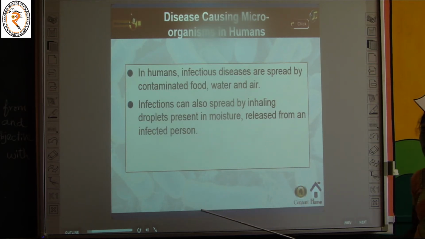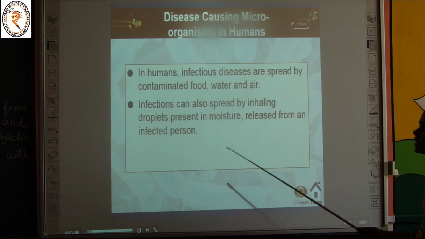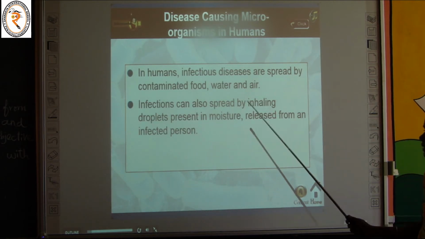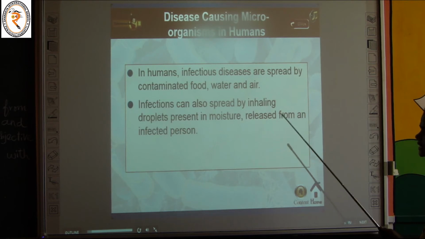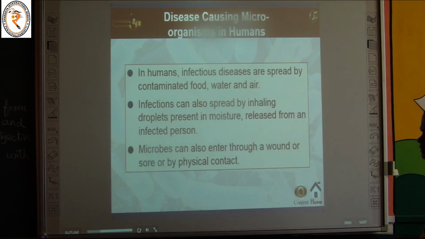So how does one person get infected? By inhaling droplets present in moisture released from an infected person. Microbes can also enter through a wound or sore by physical contact. So in this way the microorganisms will enter from one person to other persons.